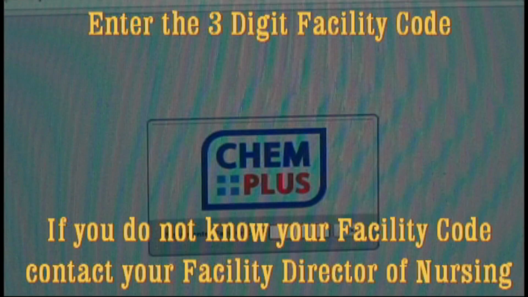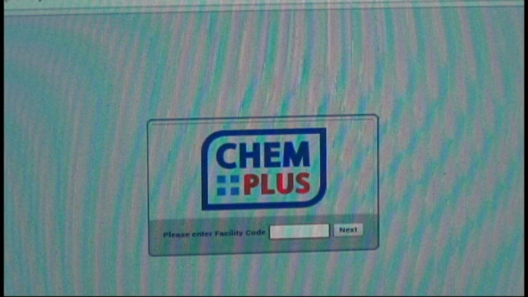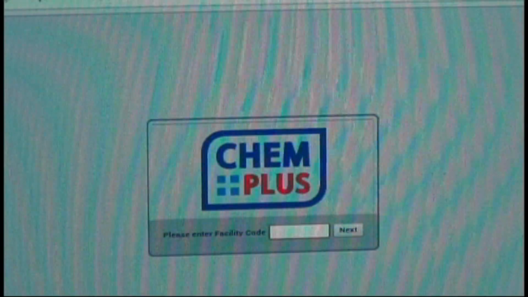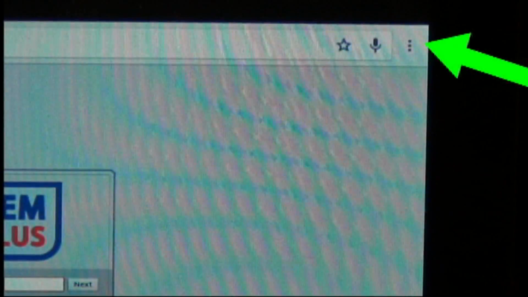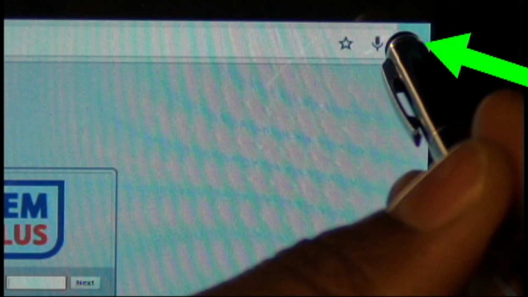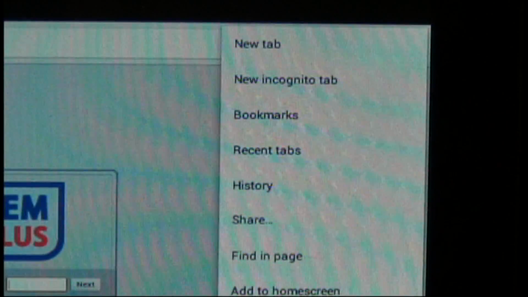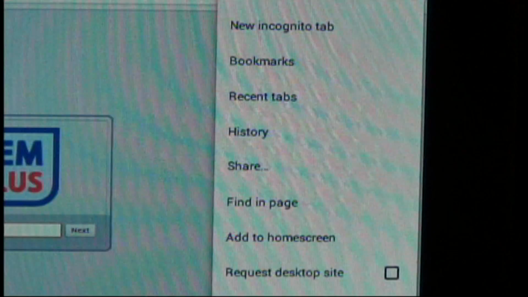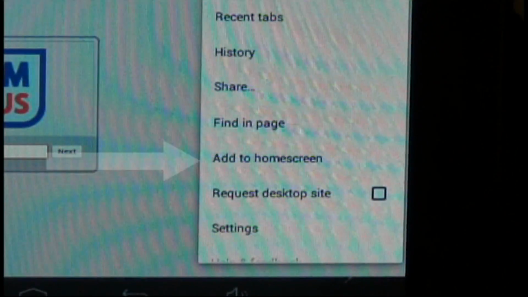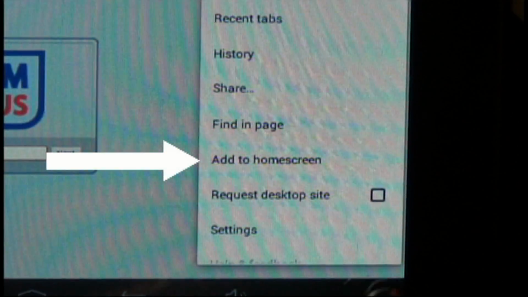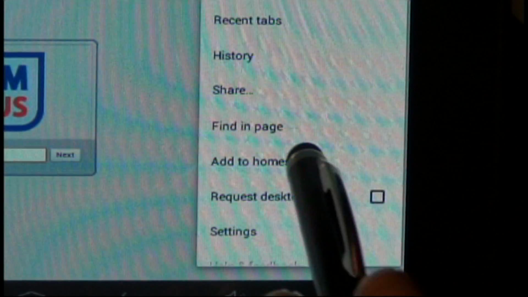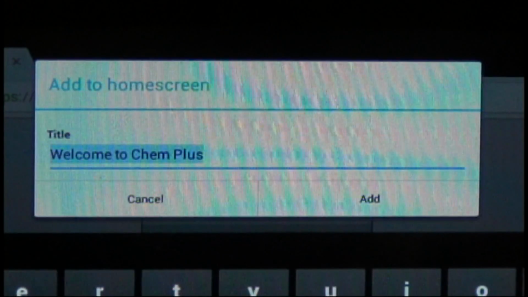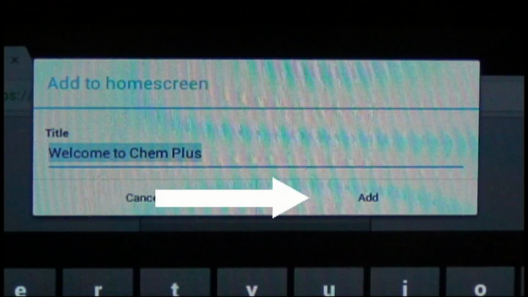You will now need to add this to your home screen, and to do so, go back to the 3 dots on the upper right hand corner and click on it. Where it says Add to Home Screen, click on Add to Home Screen. Click Add.